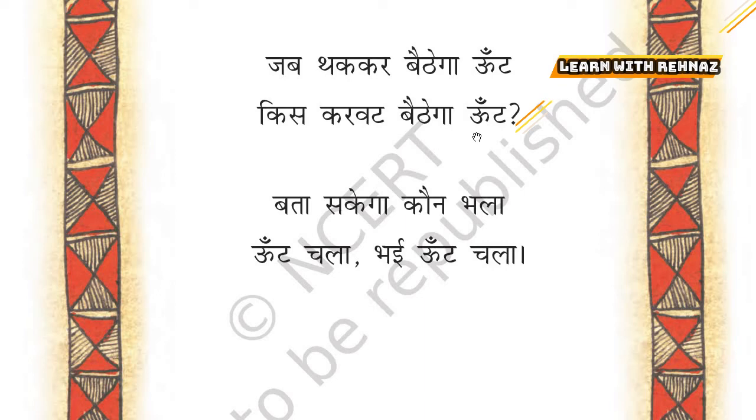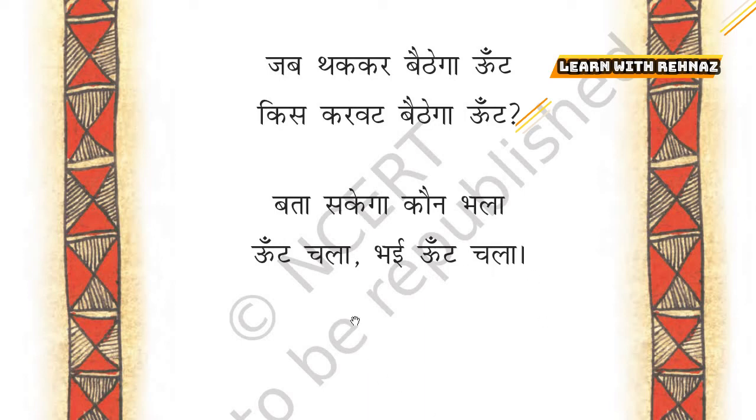So here the poet is saying, when the camel gets tired and sits down, which direction is the camel sitting? Bata sakega kaun bhala. Bata means who can tell. Kaun bhala means who can tell which direction the camel is sitting. Oont chala bhai oont chala. So here in these 4 lines, the poet is trying to say that when the camel gets tired and sits down, you never know which direction the camel is sitting, and no one can tell the direction of it.